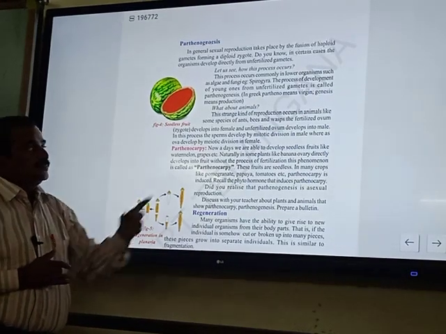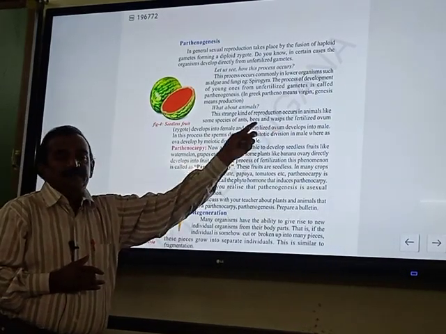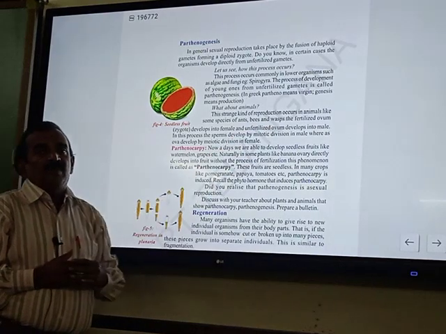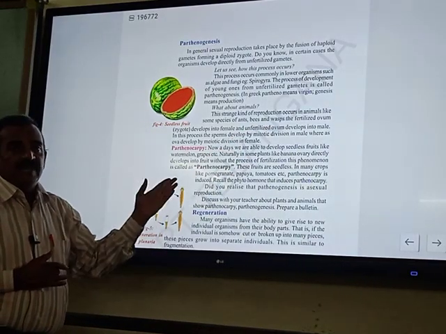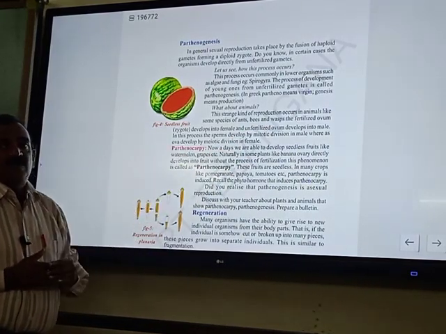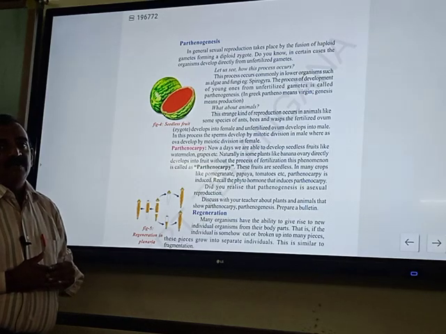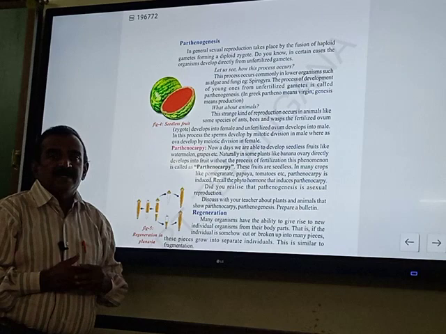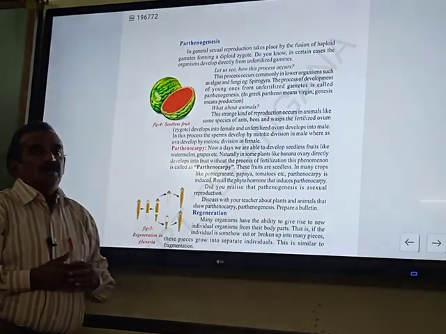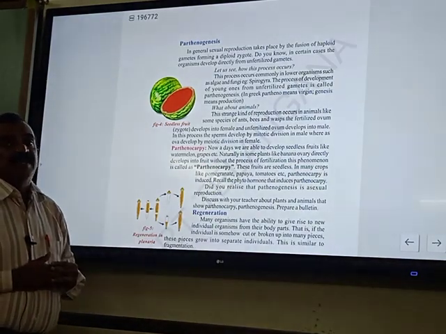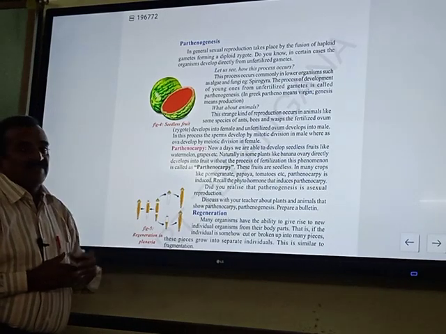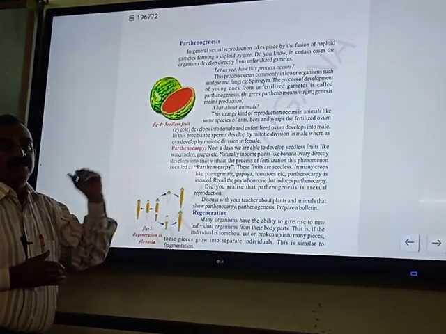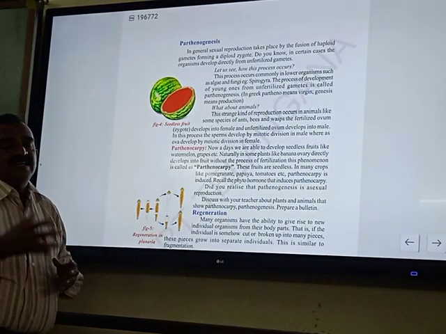Here you see the fertilized ovum develops into a female and unfertilized ovum develops into a male. And sperms are developed by means of mitotic cell division and ovum is developed by means of meiotic cell division. So this is a brief description regarding parthenogenesis. Once again I am repeating.